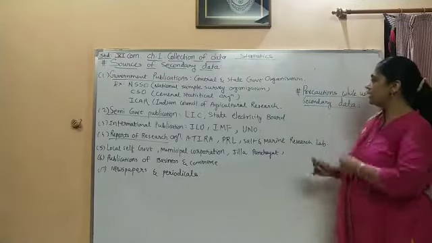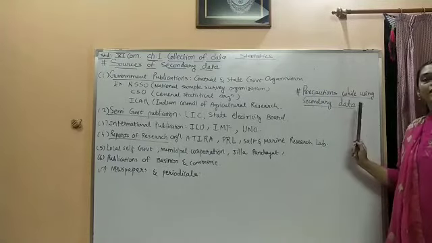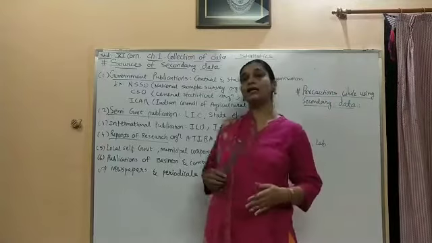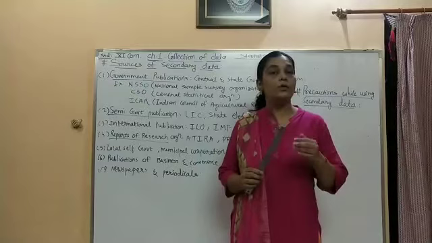And the last one is the precautions to be taken while using the secondary data. What precautions will you take when you are using the secondary data, which is already collected by someone and you are utilizing it.